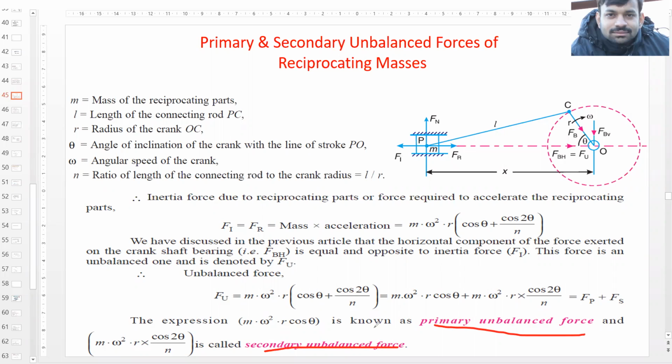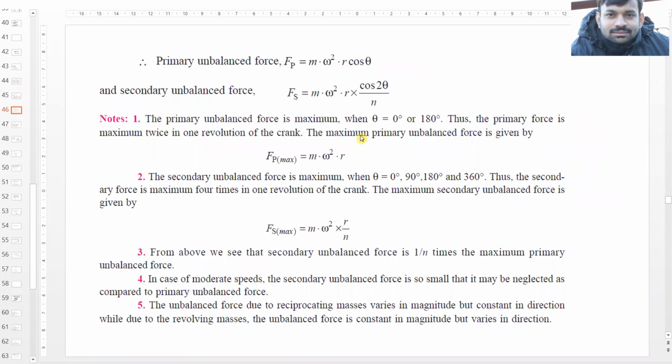This Fu was the total unbalanced force. It was the addition of two, that is primary unbalanced force and secondary unbalanced force, right?